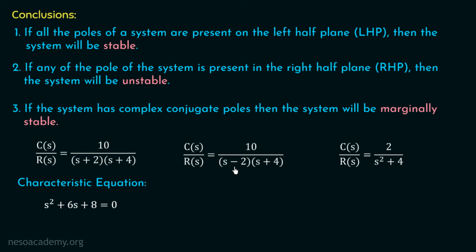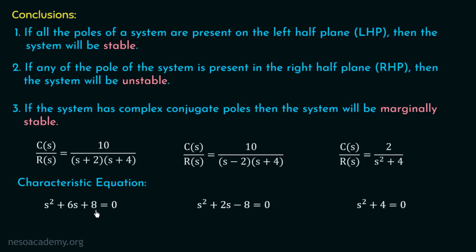So we will have (s minus 2) multiplied with (s plus 4) equal to 0. So the characteristic equation will be s squared plus 2s minus 8 equal to 0. And similarly, if we put s squared plus 4 equal to 0, we will have the characteristic equation for this closed loop transfer function.